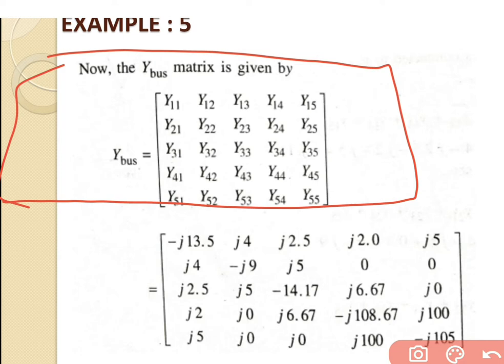So before going for the mutual admittances, Y11, Y22, Y33, Y44 and Y55 are considered as the values of self admittances, and the remaining values are considered as mutual admittances.